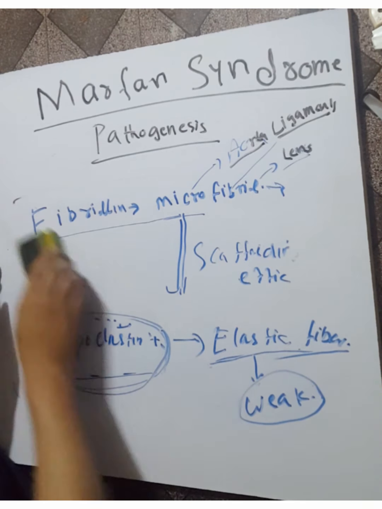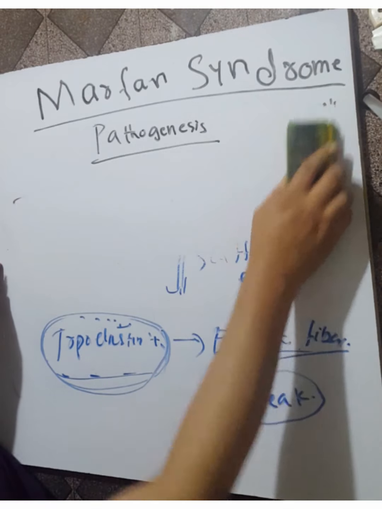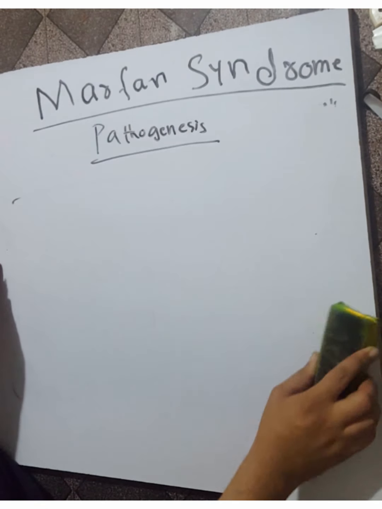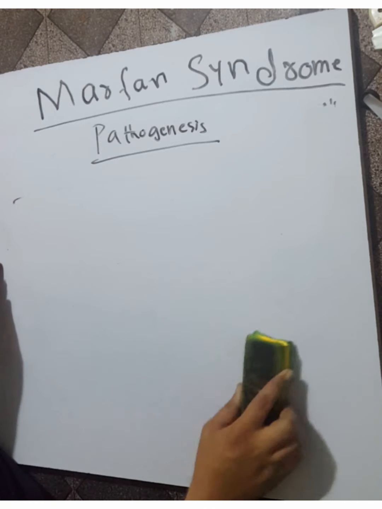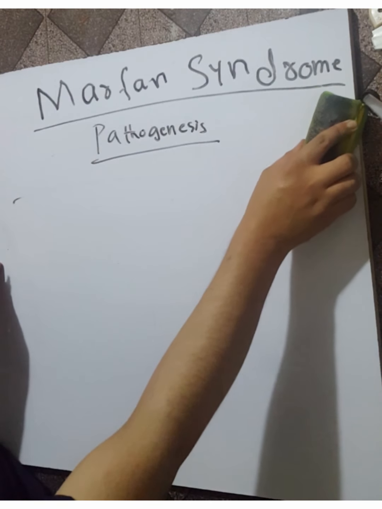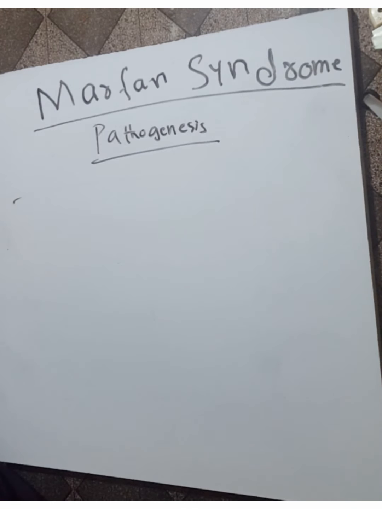When the fibrillin gene mutation occurs, there is weakness of the zonules of the lens, weakness of the aorta, and weakness of the ligaments, so joint deformities occur.